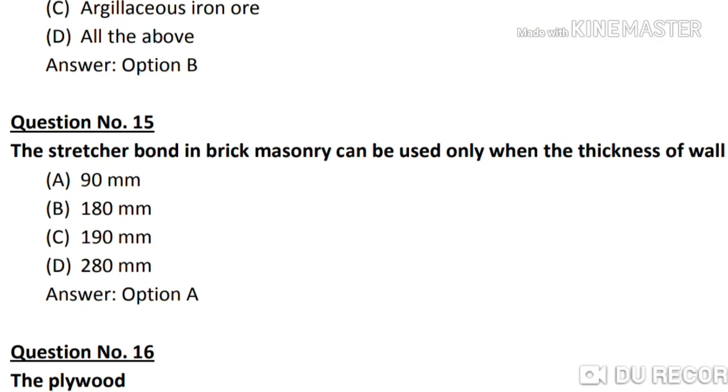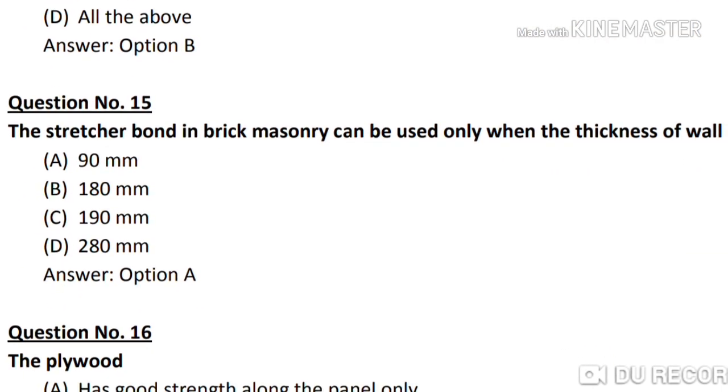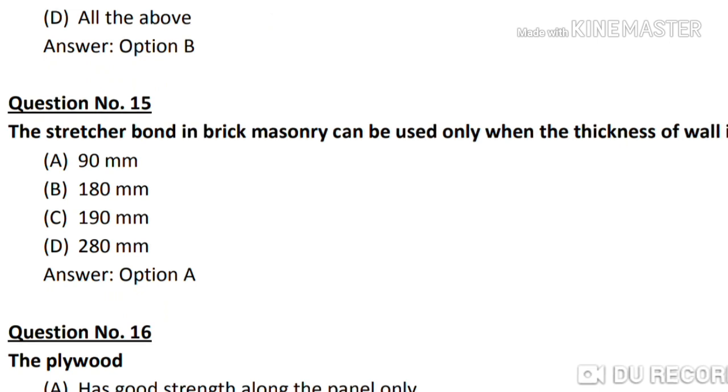Next question, question number 15. The stretcher bond in brick masonry can be used only when the thickness of wall is, option A 90 mm, option B 180 mm, option C 190 mm, and option D 280 mm. Correct answer is option A, 90 mm.